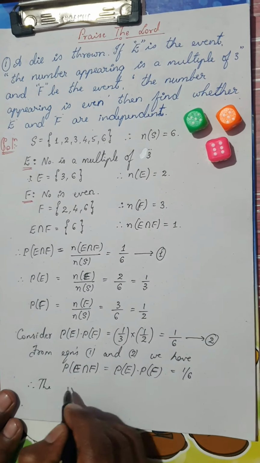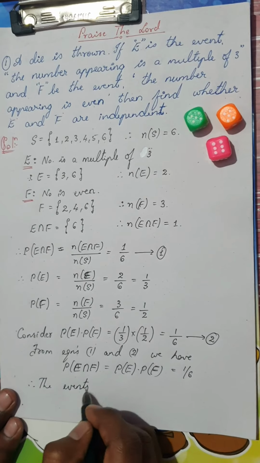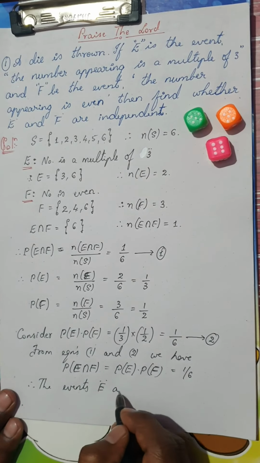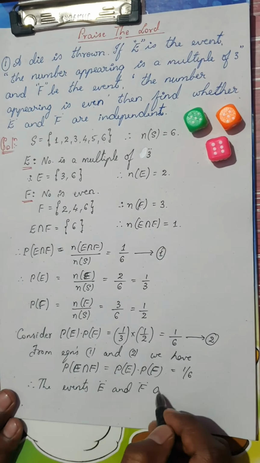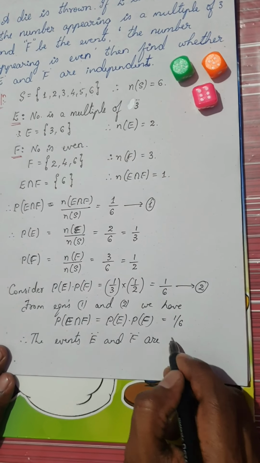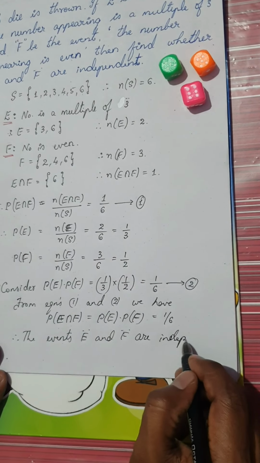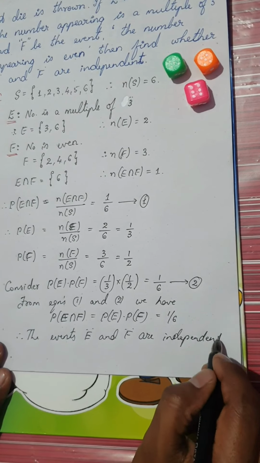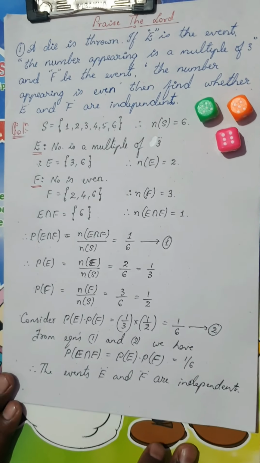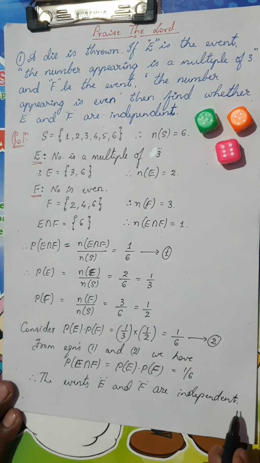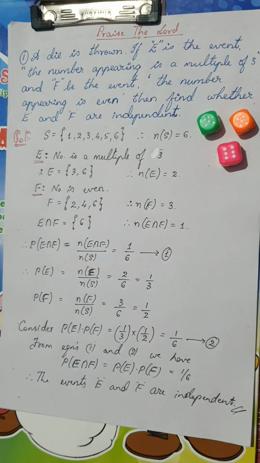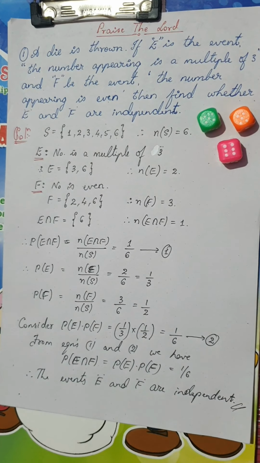Therefore, the events E and F are independent. Is it clear? So this is the conclusion for this question, and this will end the complete solution for the given question.